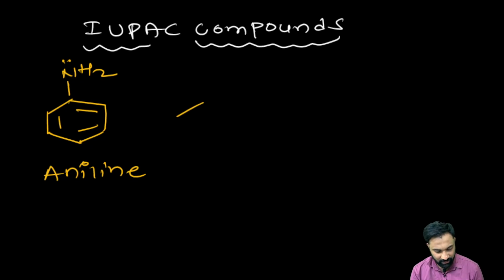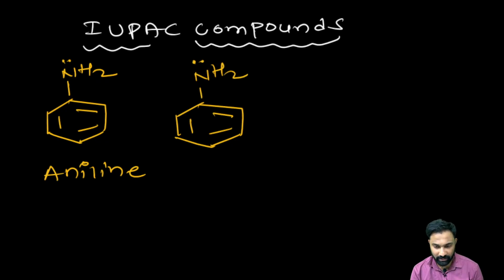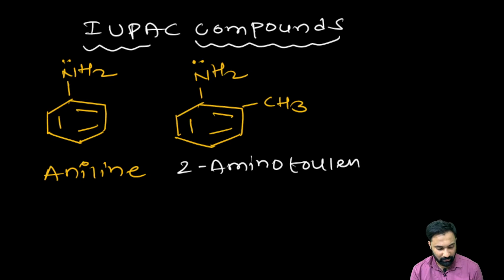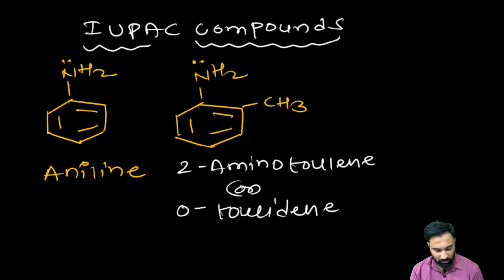Clear? Next one. The next one we are going to use in the middle. Now the compound name we call 2-amino toluene, or ortho toluidine. Ortho toluidine. Clear? Right?